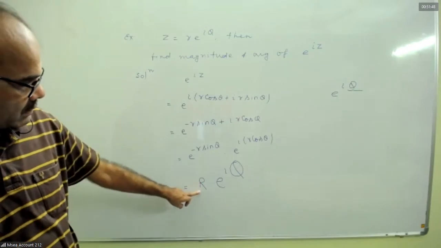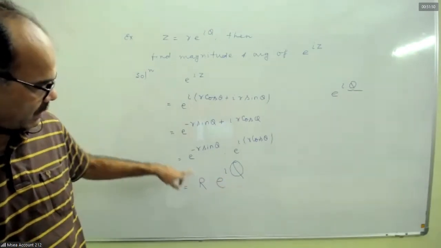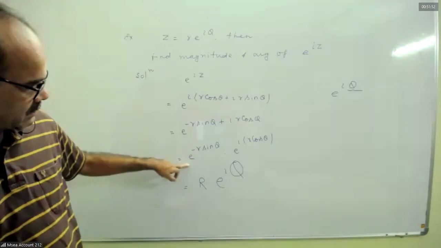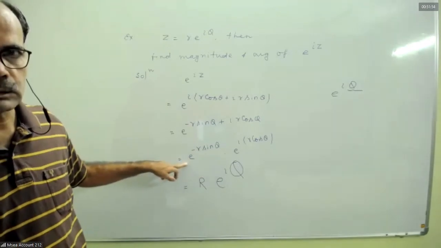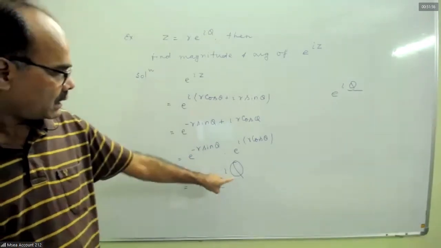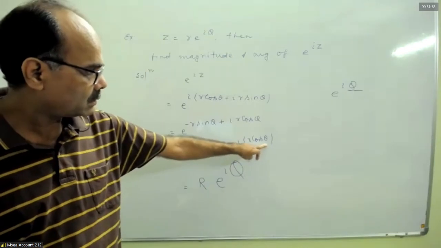What is R? The magnitude of this complex number. R is how much? E to the power minus r sin theta. And the argument is r cos theta.